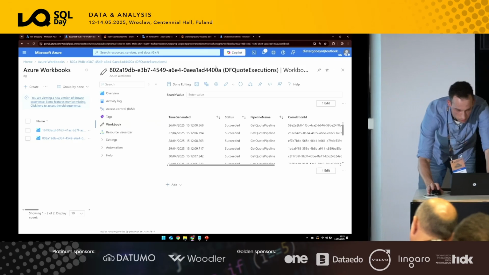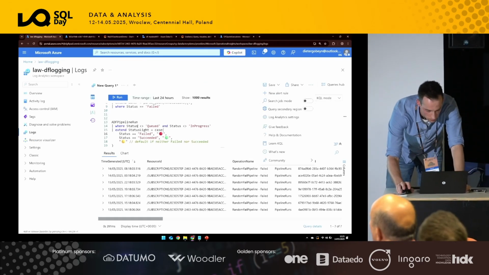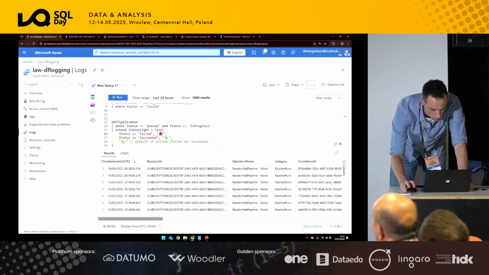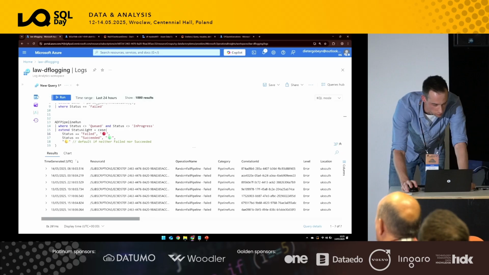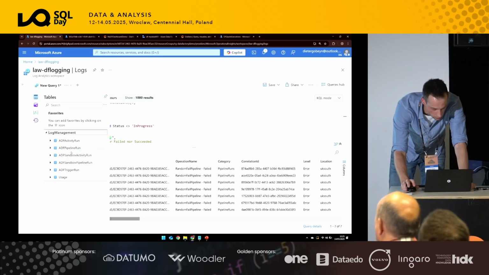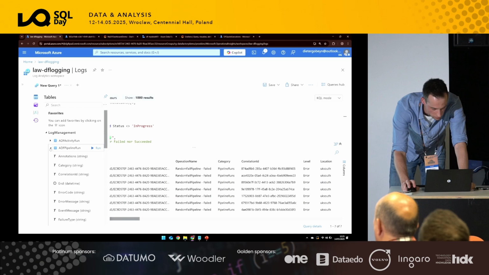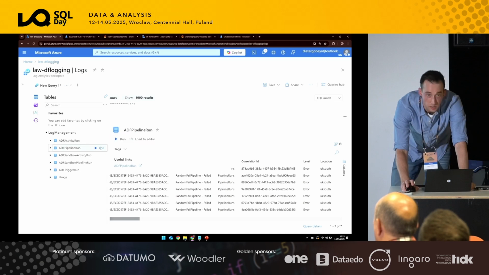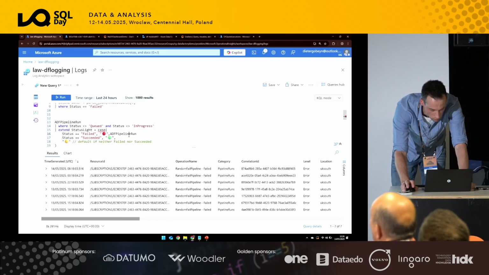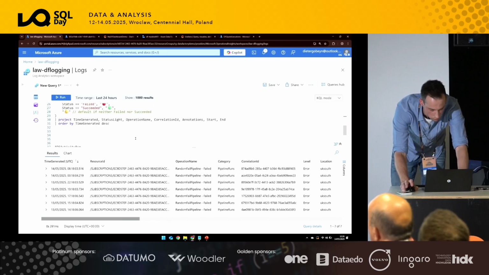We've got the pipeline name and the correlation ID. I think I wrote a blog post around this, if you feel like walking around. There's information about the pipeline run, which has the correlation ID, but I believe there's also a parent correlation ID here. Let me have a look for you.